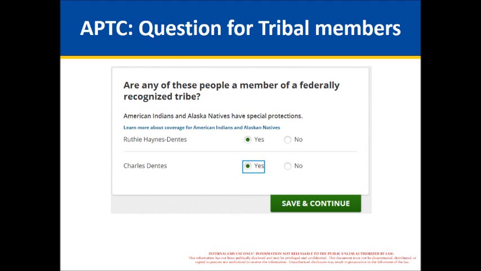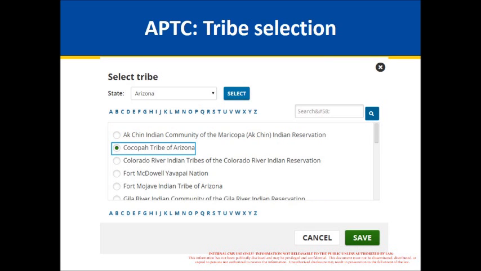So it asks if any of these people are a member of a federally recognized tribe, because you have to be a member of a federally recognized tribe in order to be eligible for a tax credit or cost-sharing reductions. So they select the names of the people who are members of a federally recognized tribe. Then if you go to the next screen, after clicking Save and Continue, they see a screen like this where they can select the state in which the tribe that they're a member of is located. And it doesn't matter if they don't actually live in that state. They can select whatever state their tribe is in.